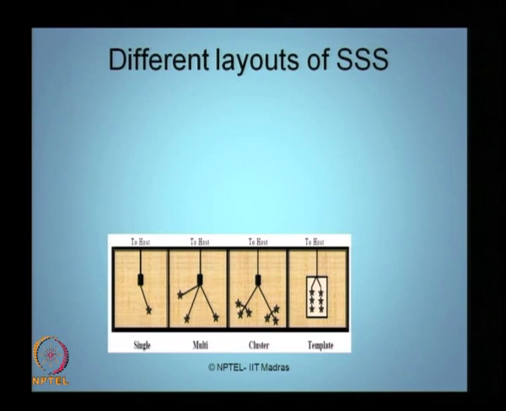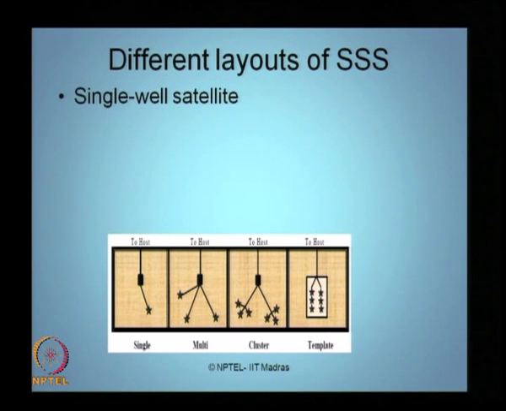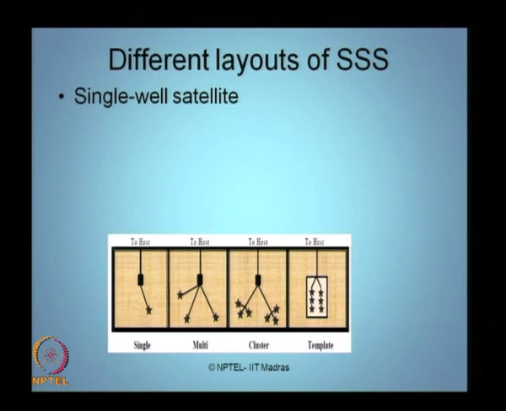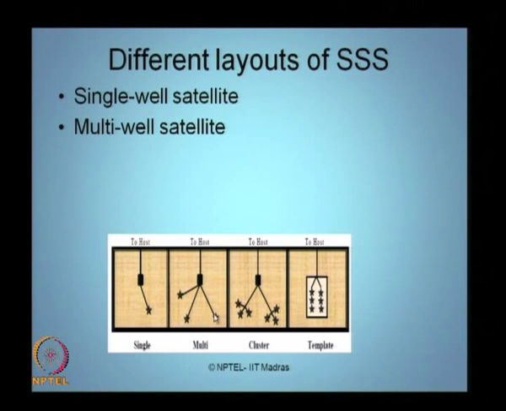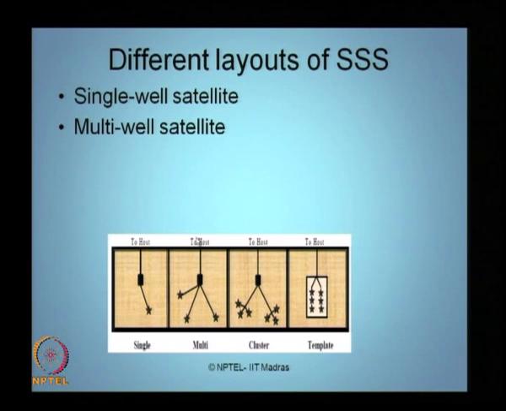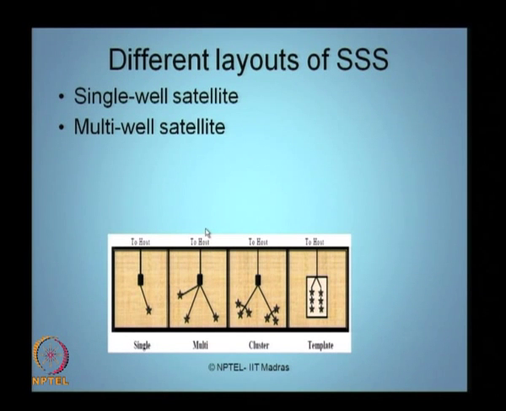Let us look quickly at different layouts of subsea systems. As you see here in the picture, there can be different kinds of layouts. A single layout is where I have a well which can be connected to the host. We can have a multi well satellite. There can be 3 different wells or n number of wells, all connected to the host. The host, as I said, can be an FPS.